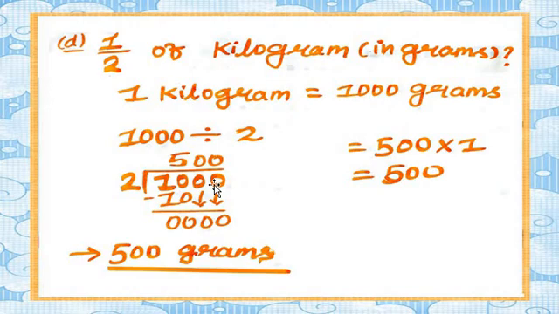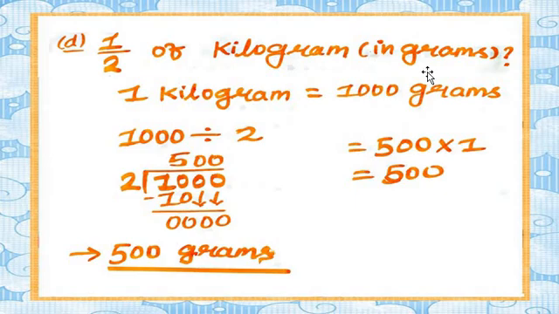We bring down both digits together, and it makes a quotient. What does it make? 500. Now we take the 500 and multiply with our numerator. 500 multiplied by 1 means 500 ones are 500. So we write in grams: 500 grams. The answer is 500 grams. 1 upon 2 of a kilogram is 500 grams.